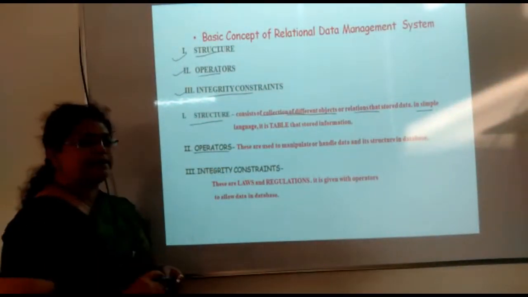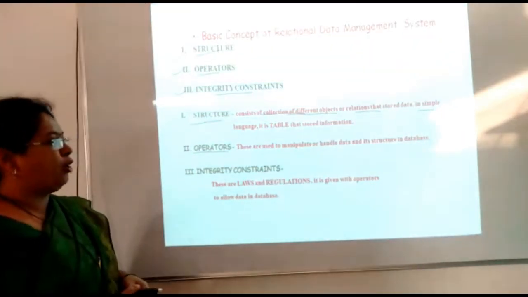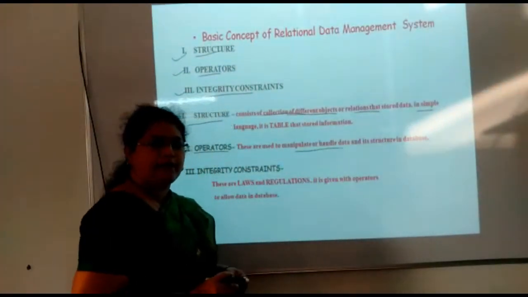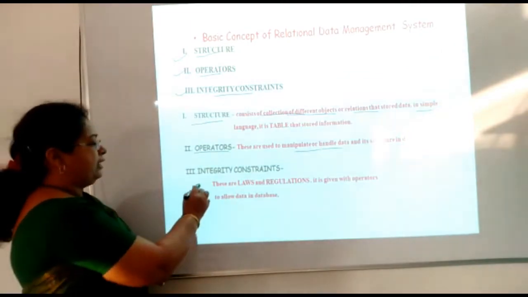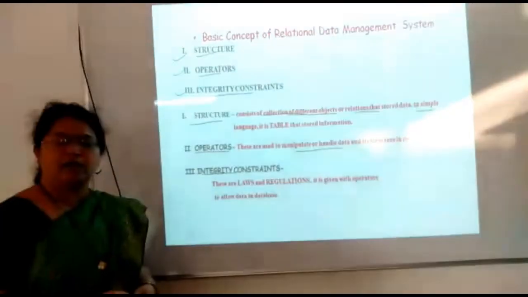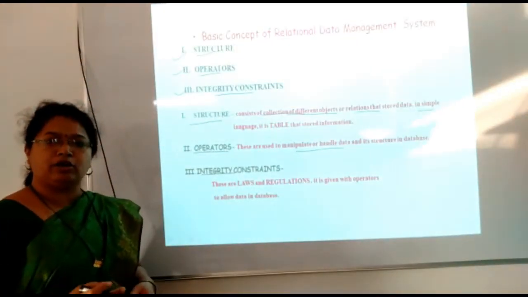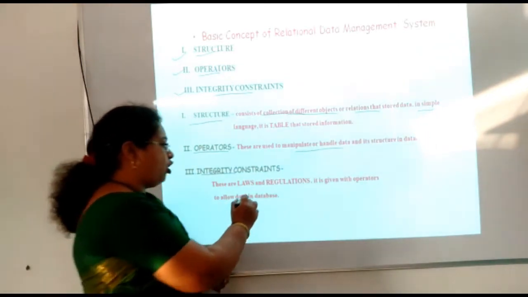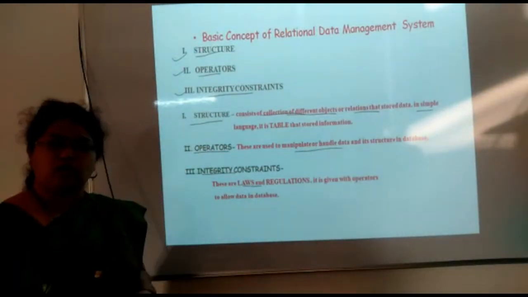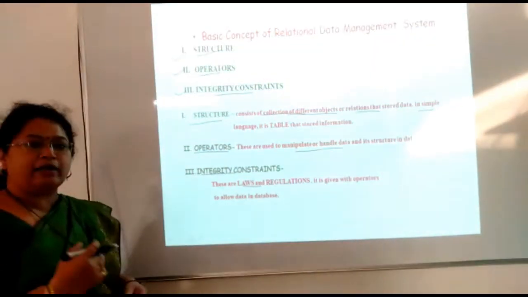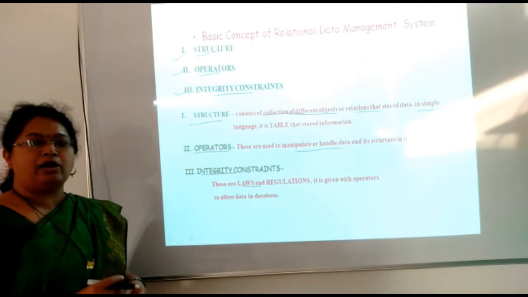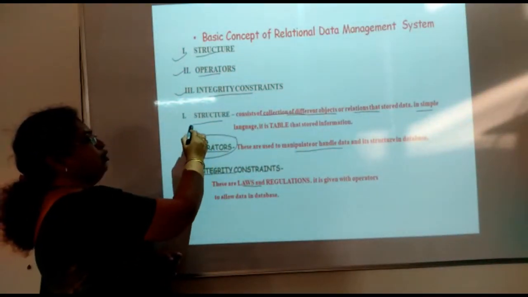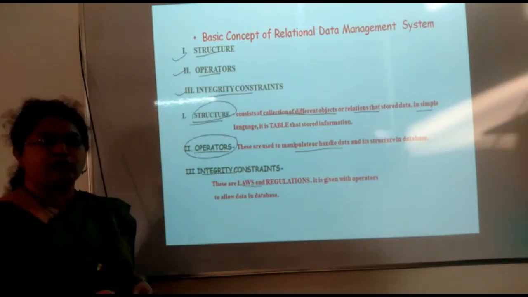Let's see the second concept, that is operators. Operators are used to manipulate or handle data within the database. And last, integrity constraint. What is the meaning of integrity constraint? Integrity constraints are nothing but protocols, also called laws and regulations. Those laws and regulations are used in combination with operators to create the structure of the database.